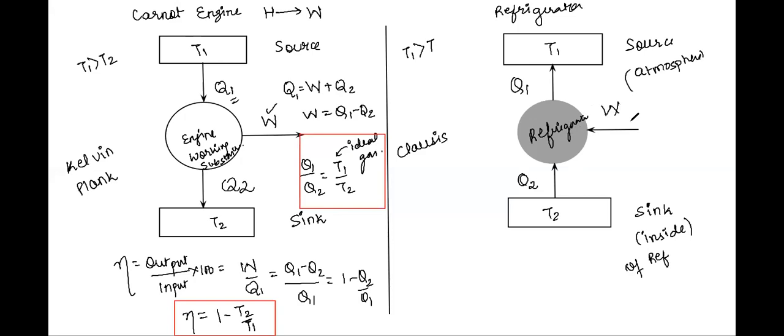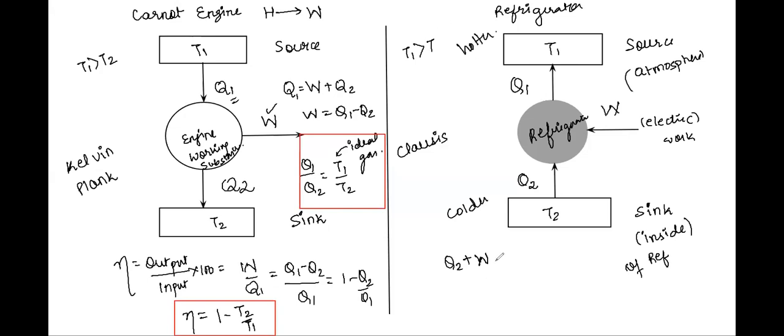Here in this case, it is electrical work in case of a refrigerator which runs on electricity, right? So this electric work is allowing heat to flow from a colder body to a hotter body. This is how, class, we have framed this one. Everything will remain the same. See here, from here we have Q2 going in, W going in, so we will have Q2 plus W. They get summed up into Q1, correct?